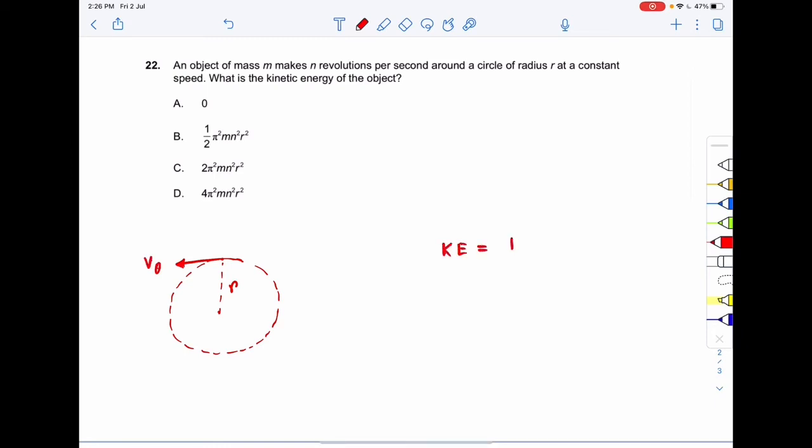The kinetic energy of the object will be half m v theta square, so we need to find v theta. To find v theta, we'll use the information that the object makes n revolutions per second.